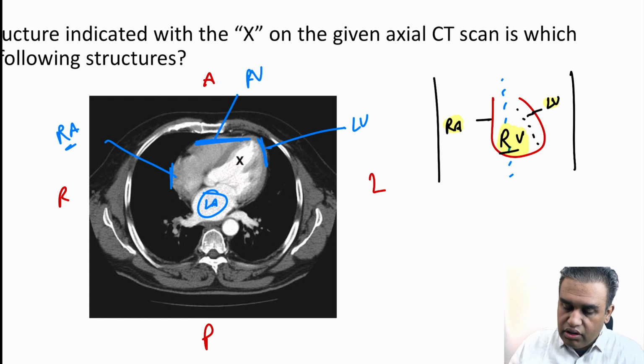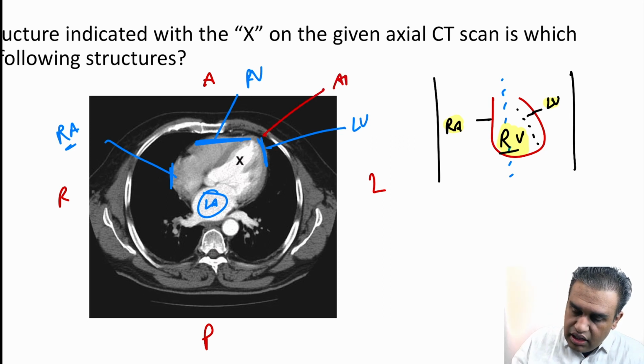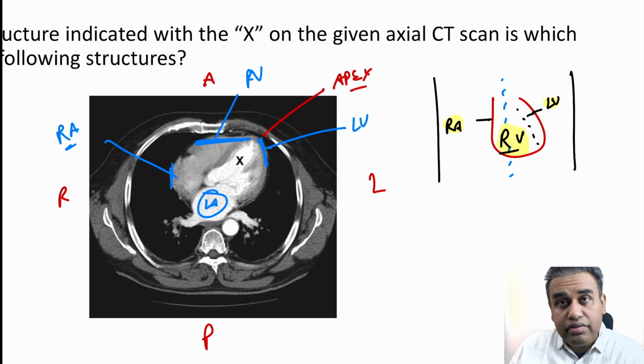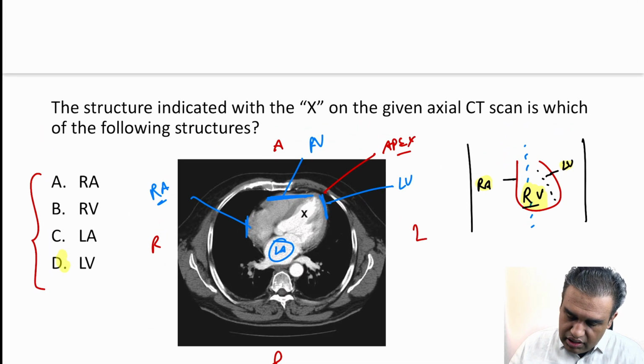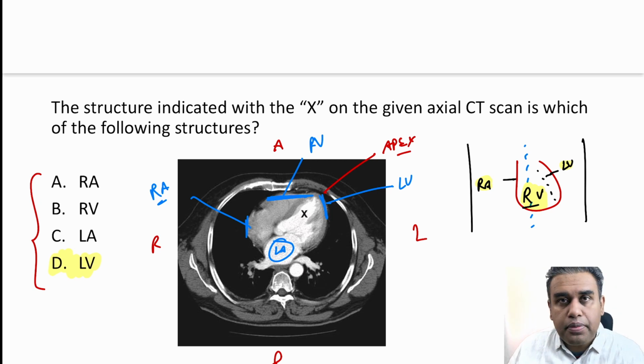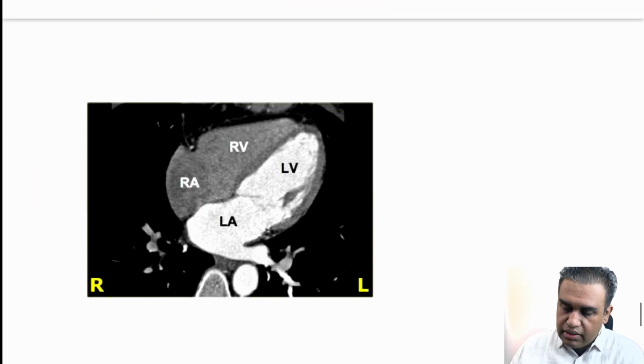Now they're pointing over here. Now what do you think? Which side is it going to? It is going towards the apex. See this area, this is the apex of the heart. This has to be the LV, the left ventricle. Do we have that in the options? We surely should be having option number D, LV, over here. Let me show you an image as well. Look at the image. All your doubts should be clear now.